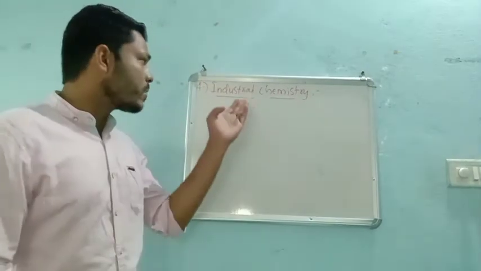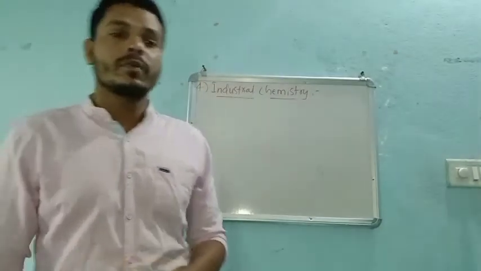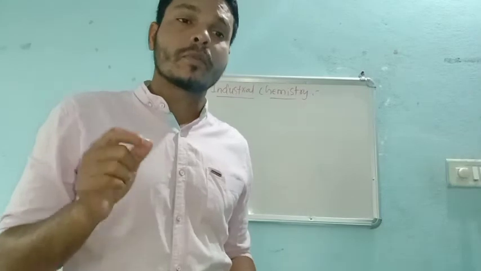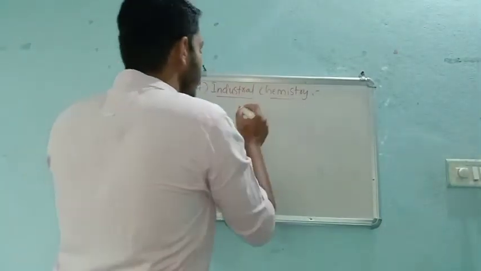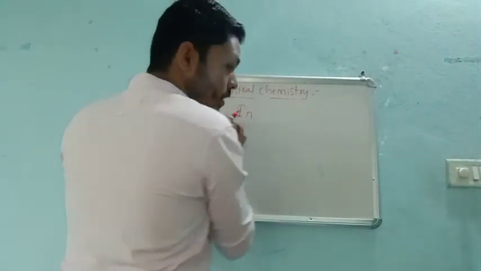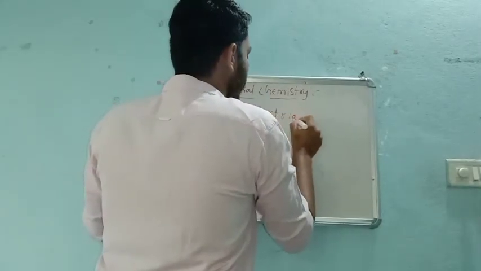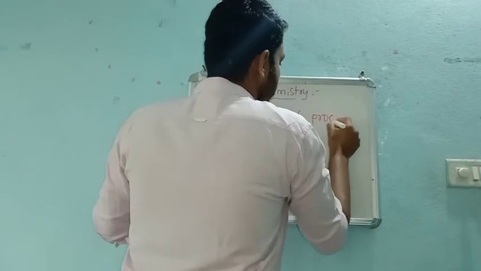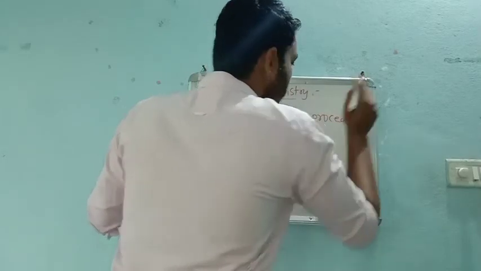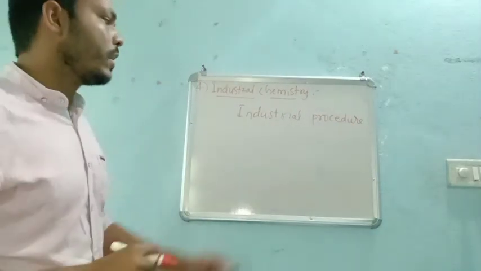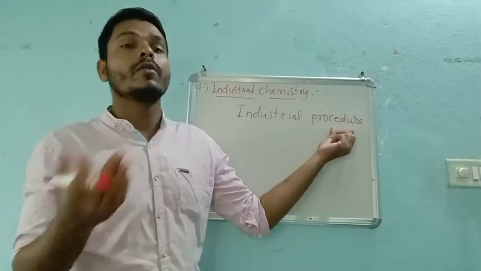It is a branch of chemistry which deals with the study of industrial procedures. For preparation of shampoo, we have a particular procedure.